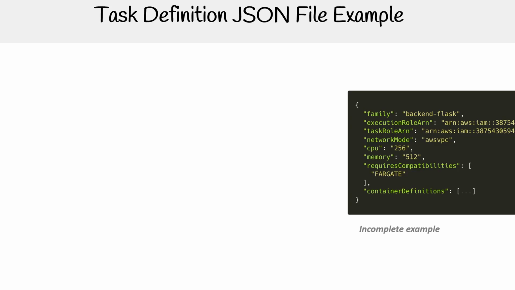Let's talk about the task definition, which is an extremely important file because it defines everything about our container. So here is a simpler example, and then we will go look at an expanded one. In here, we would configure something like our family. This is a way to group similar task definitions together. For example, here it's called backend Flask, which is our service or our application.